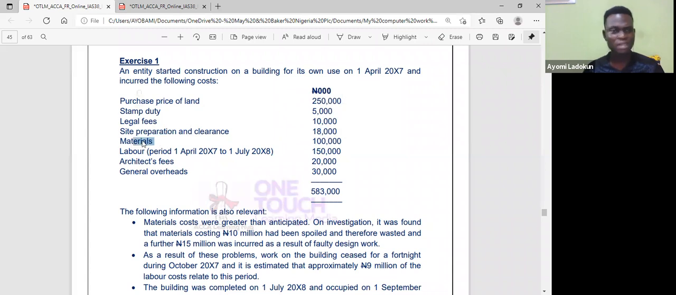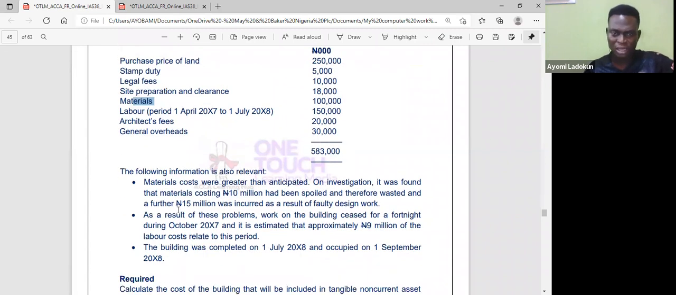So when I come to material, you already told me something here. You said 15 million was incurred, so out of this material cost I'm going to remove that figure. You also talked about labor. You remember it's 10 and 15, so I'm removing those figures. Then you also talked about labor. He said 9 million. Can you see that? So I also remove it. But he said the period first, it's 150, so I also remove that.